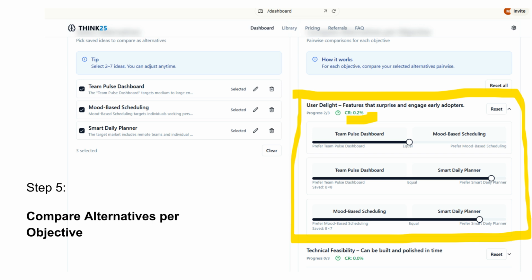For each objective, you compare the features pairwise. Which feature better drives user delight? Which one is more technically feasible? Which one boosts virality more? Think25 calculates local weights for each feature under each objective.